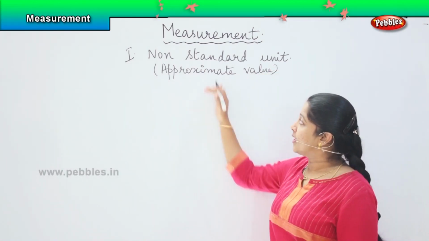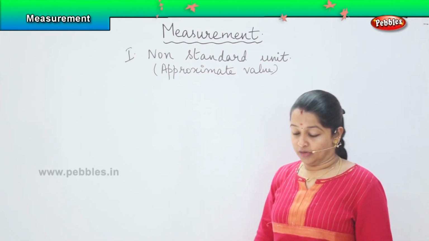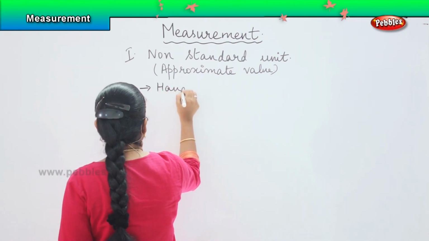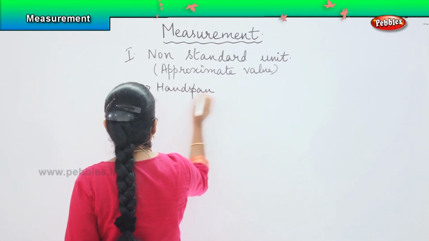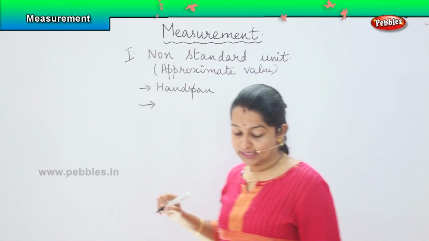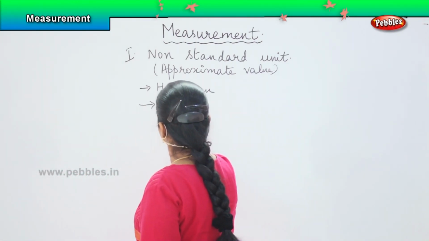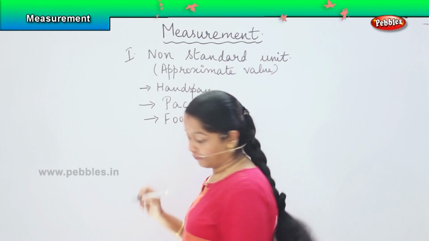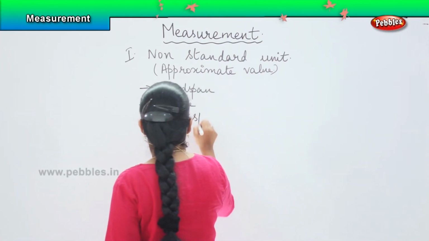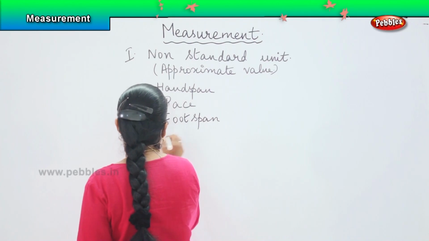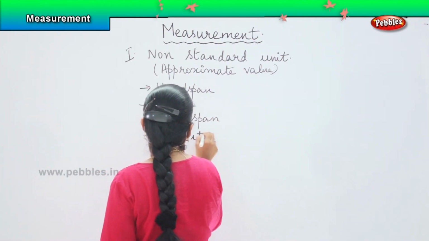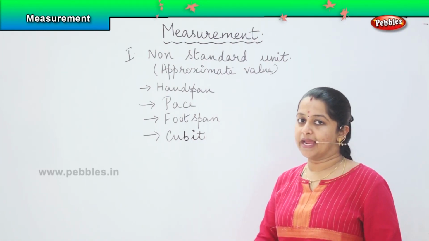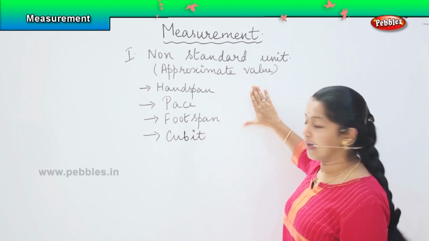Okay. So, what are the various forms of non-standard units we can see? Fine. The first one is your hand span. The next one is your pace. Then comes your foot span. And the last one is your cubit. Okay. So, as the name suggests, hand span. What do you mean by hand span? Something which we measure using our hand.